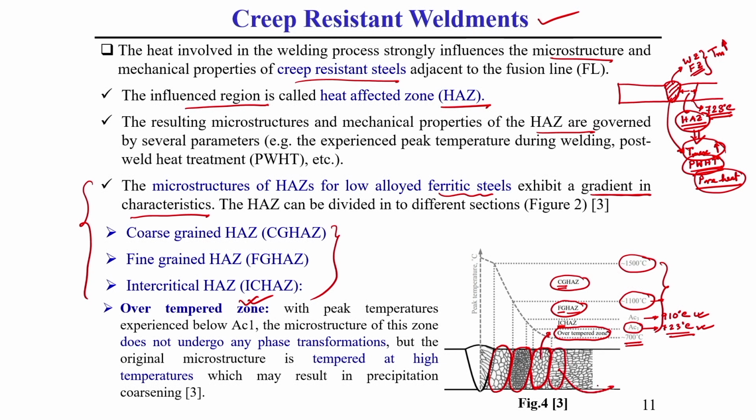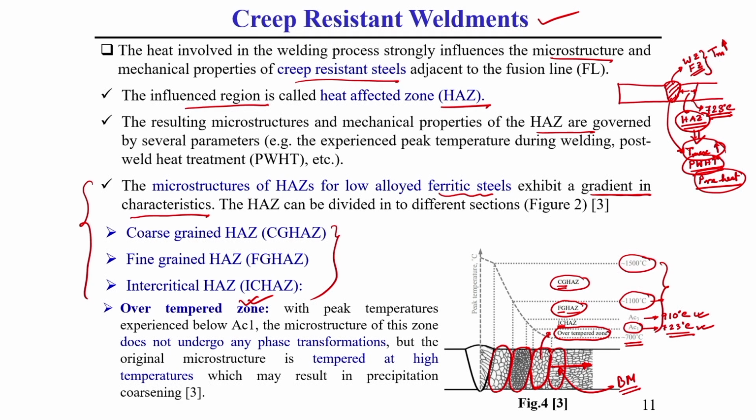After that, this is generally called the base material zone. These all are base material zone. So in this over tempered zone you can see precipitation coarsening, that means the grain size further increases. What I am telling, understand? After that, your base material grain structure is coming.